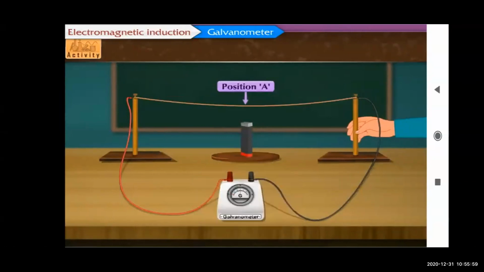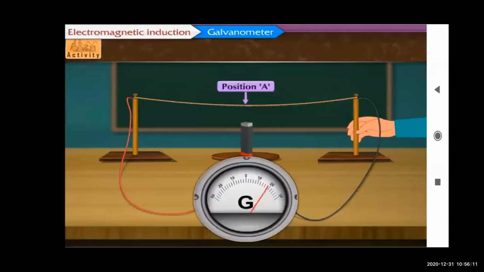Now shift the stand near the magnet so that the wire again comes to position A. We shift the stand to its original position and the wire again comes to position A. Once again observe the galvanometer. What is the conclusion that can be drawn? The galvanometer again shows a quick deflection, but this time it is in the opposite direction.